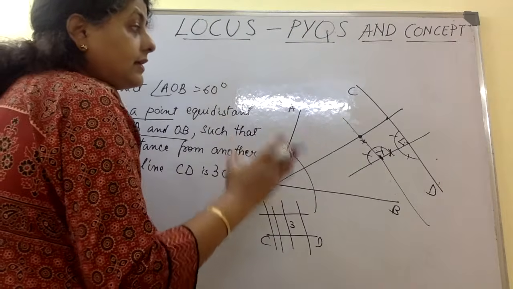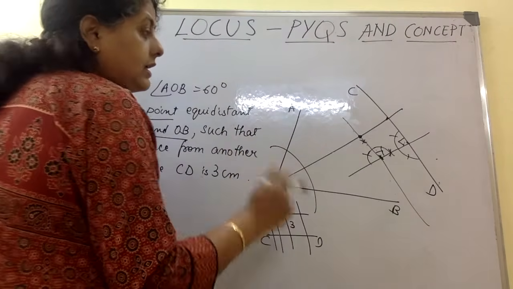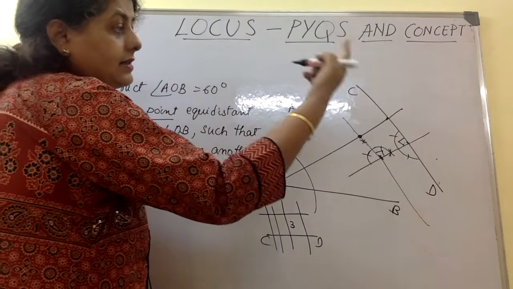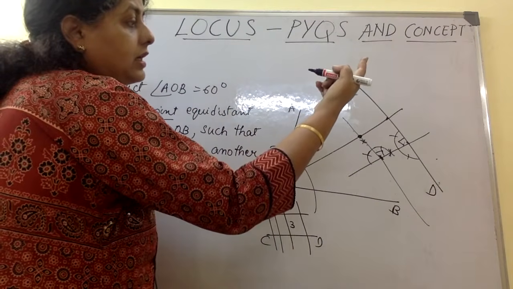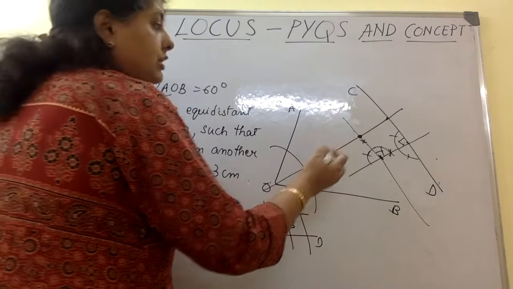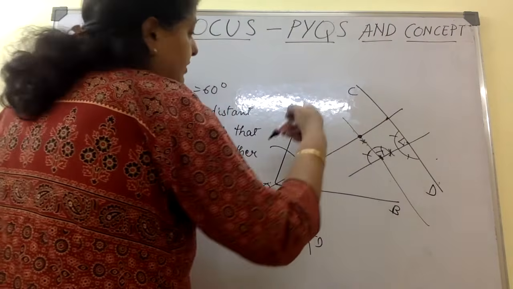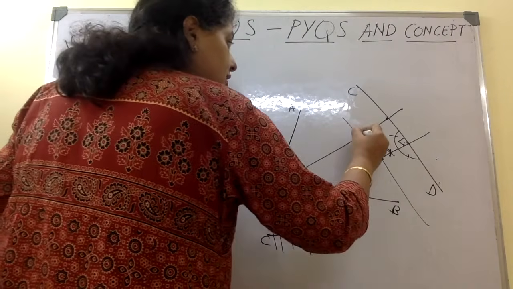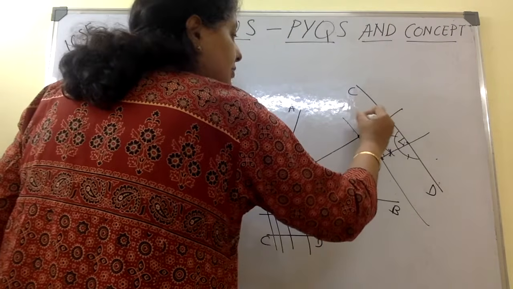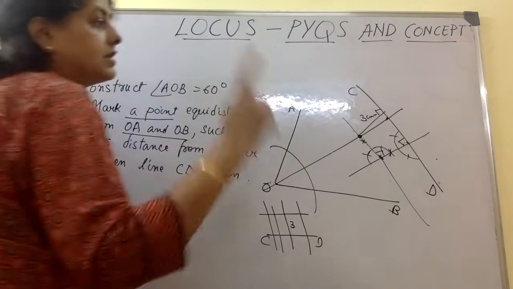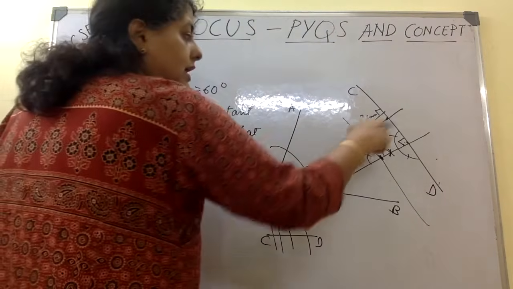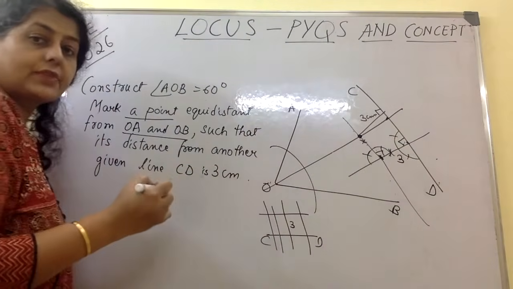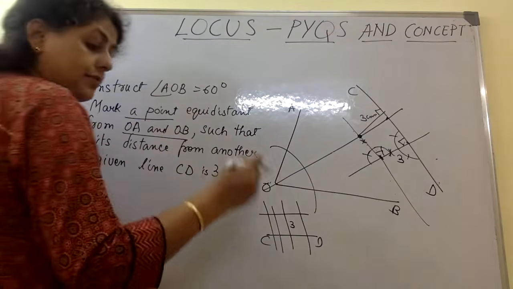And the second thing is that any point here will always be at 3 centimeters from the line CD. Maybe this line is not at 90 degrees, no problem. If this line is 90 degrees, the measurement has to be 3 centimeters, because they are two parallel lines at a distance of 3. Okay, so what I do, first thing I repeat.